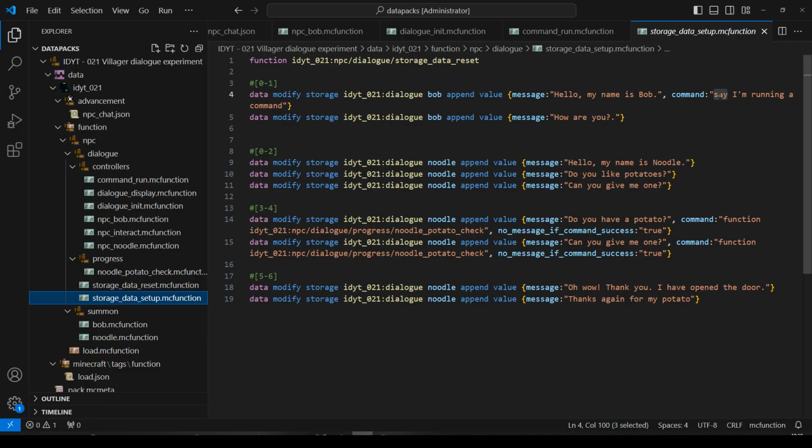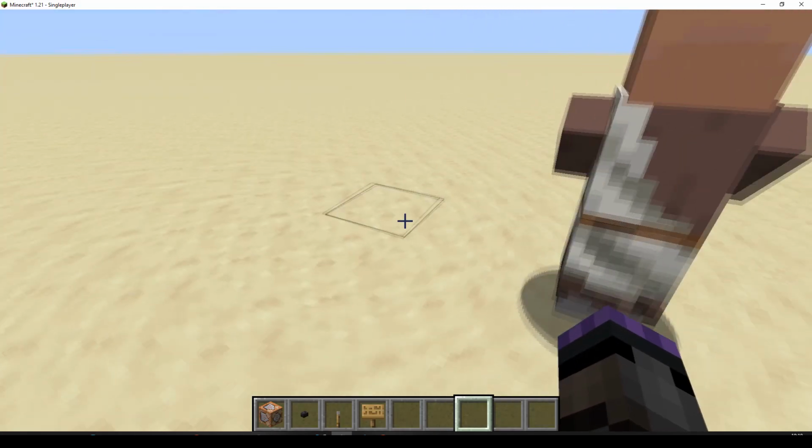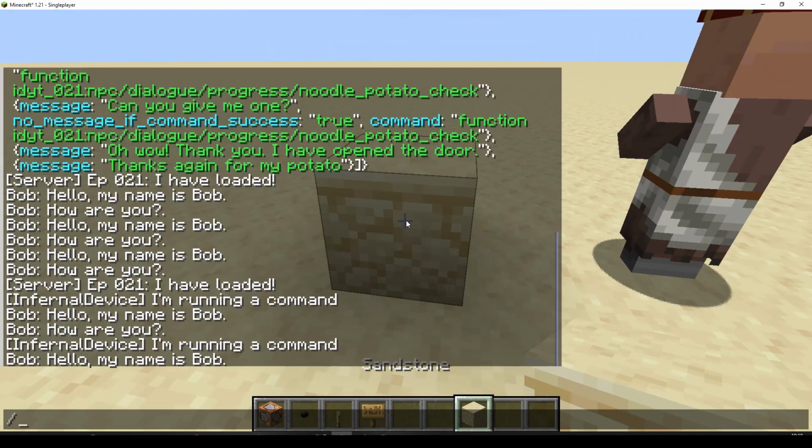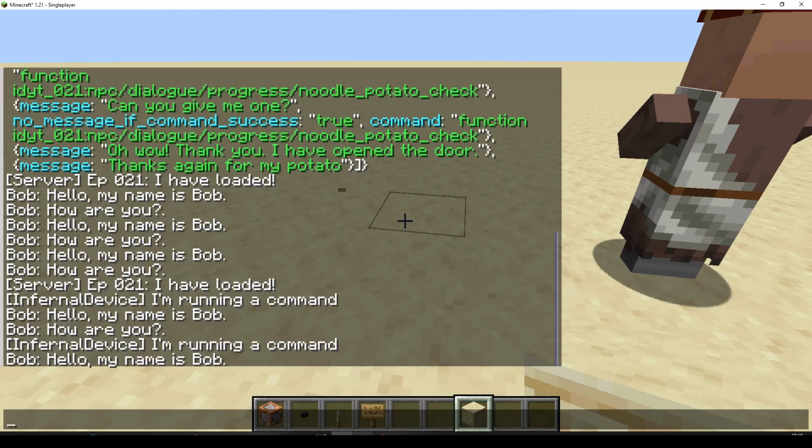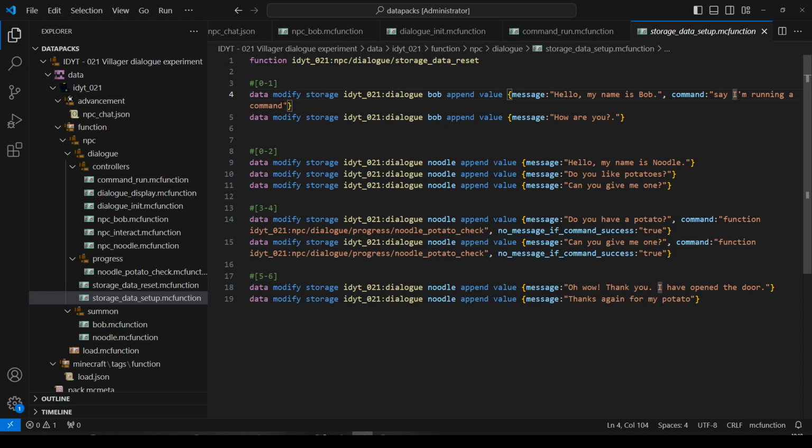Let's change the command just to check it is working. Let's grab this block. Fill, tab, tab, tab. Control copy. Okay, let's go back. Let's change this command from a say command because that's a little bit boring. We'll change it to a set block there to white wool. And we'll save that.